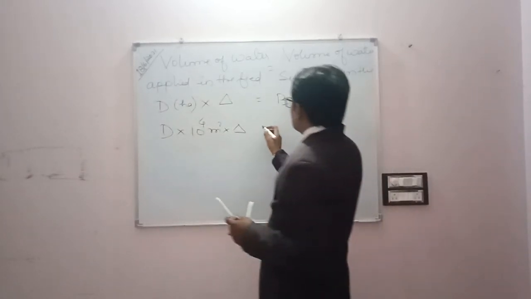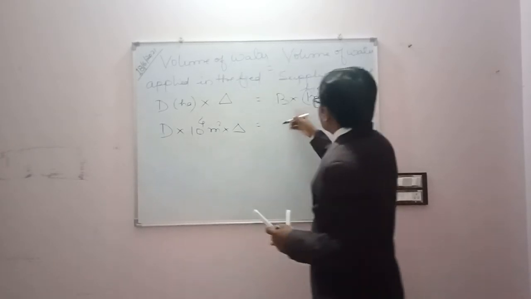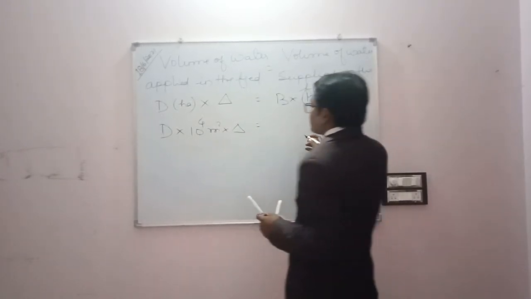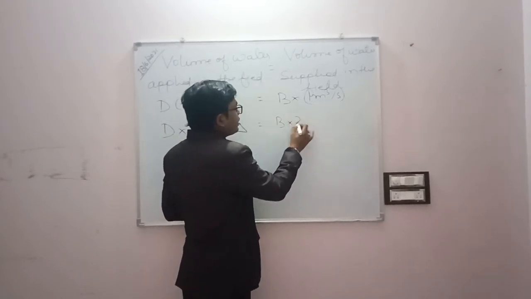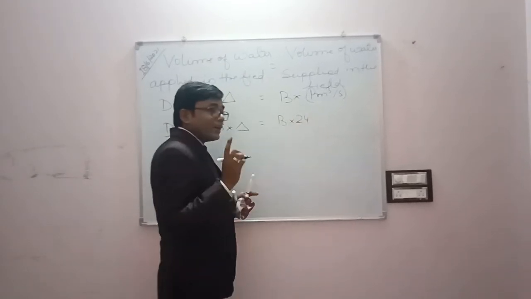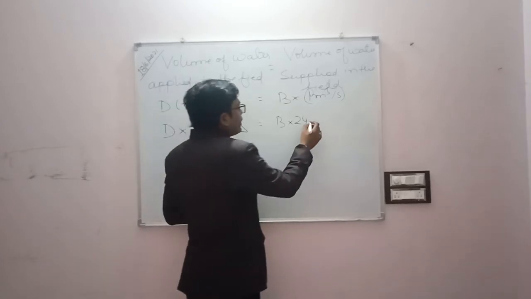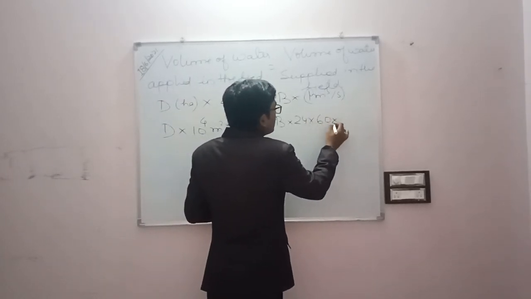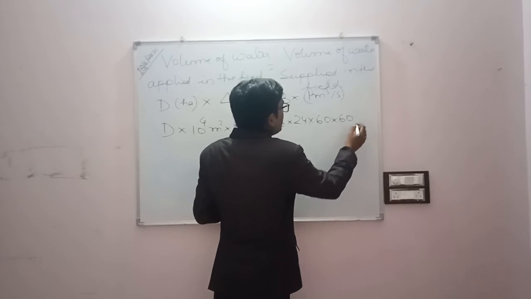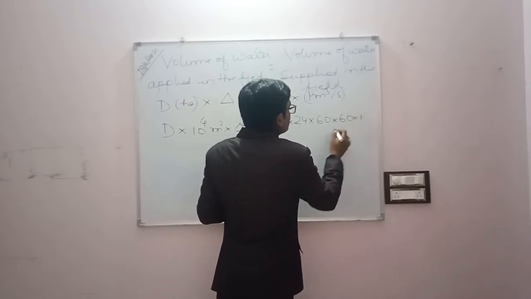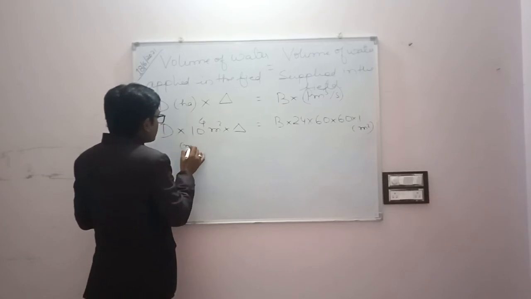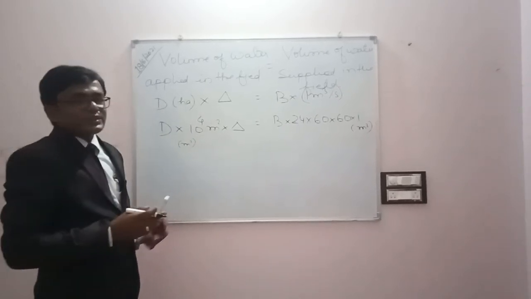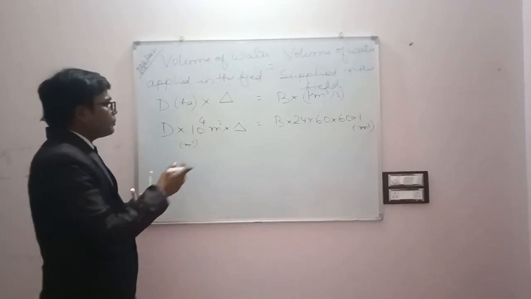This is in days, so we have to convert it to seconds to get the volume in meter cube. So B into 24, in one day we get 24 hours, and 1 hour is 60 minutes and 60 seconds. This unit will also be meter cube. So both the LHS and RHS, the units are the same. So we can proceed now.